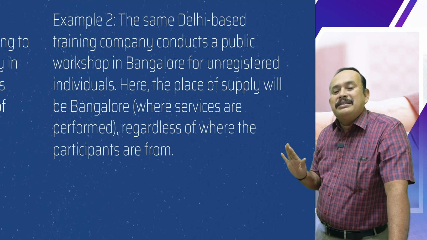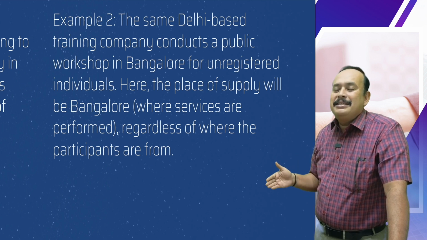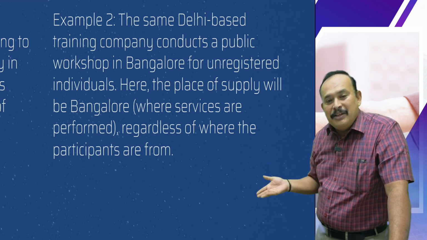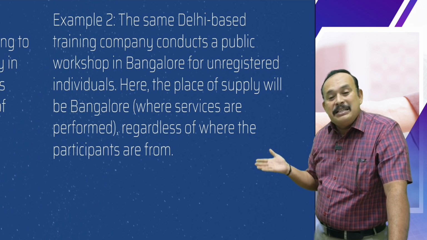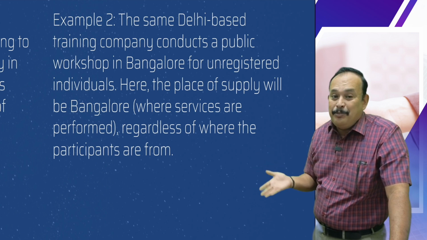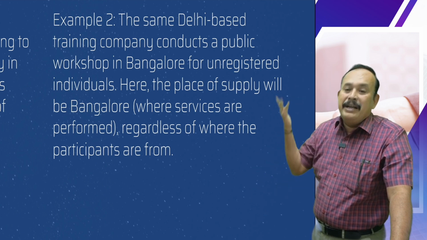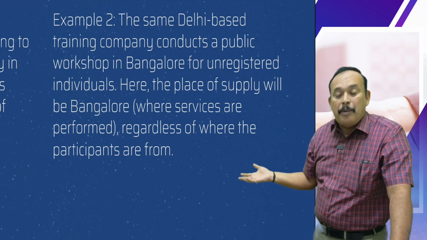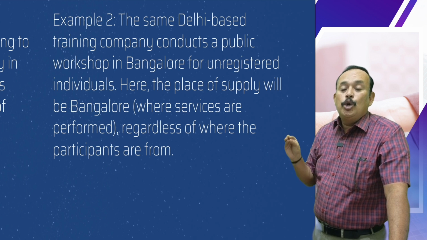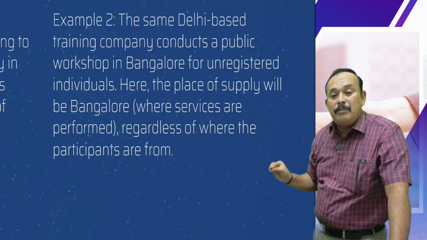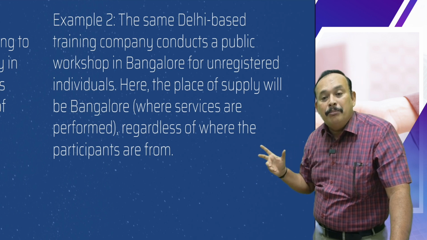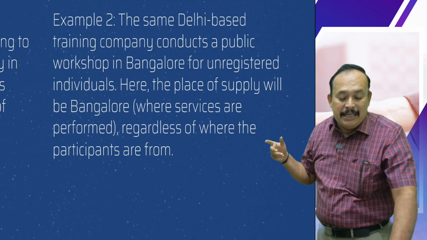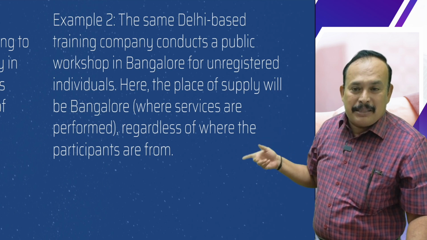What is the place of supply? Bangalore, even though the recipients may be participating from all over India. Regardless of the location of the recipient, the place of supply goes to the location where the performance is actually performed, because the recipient is an unregistered person.